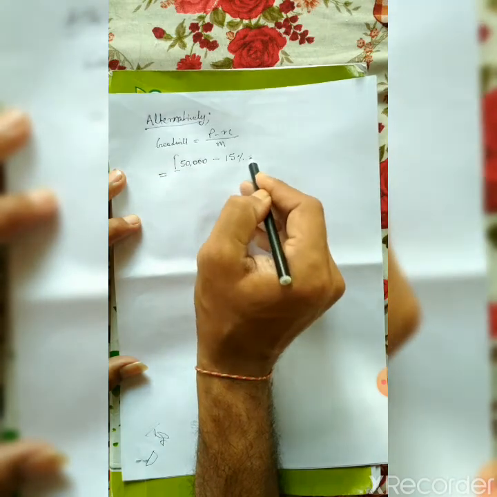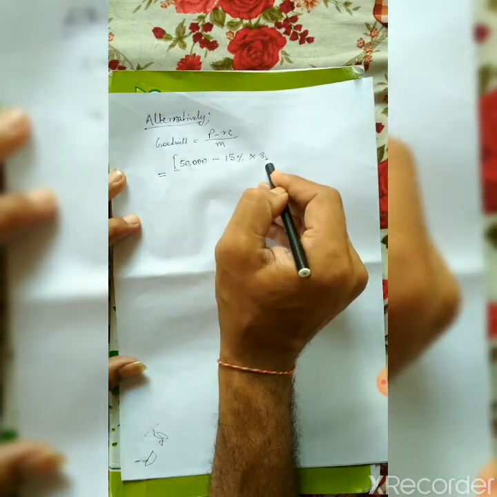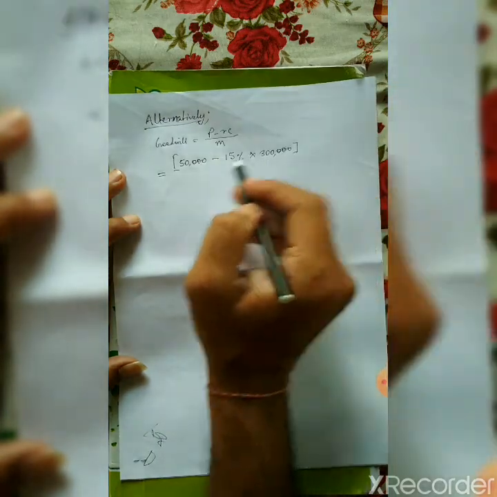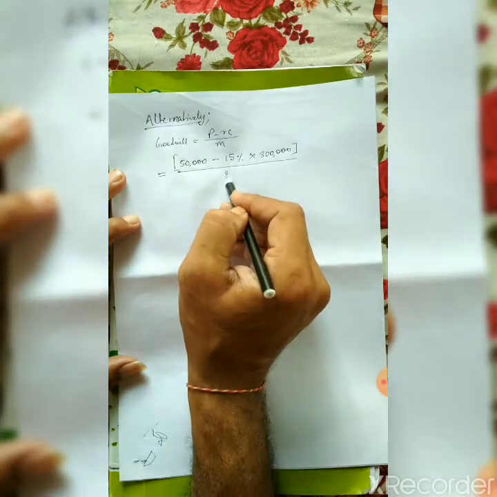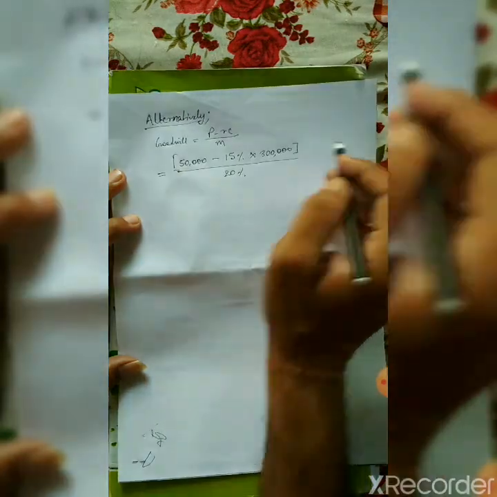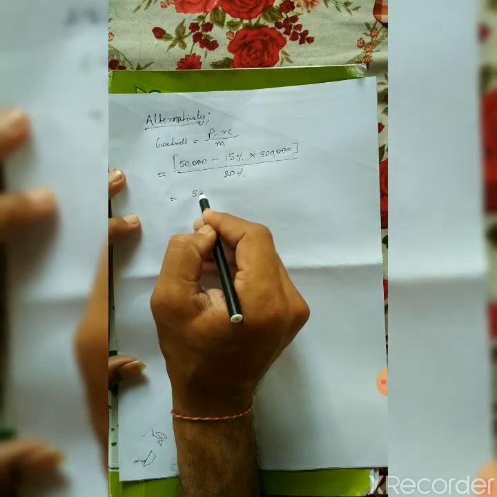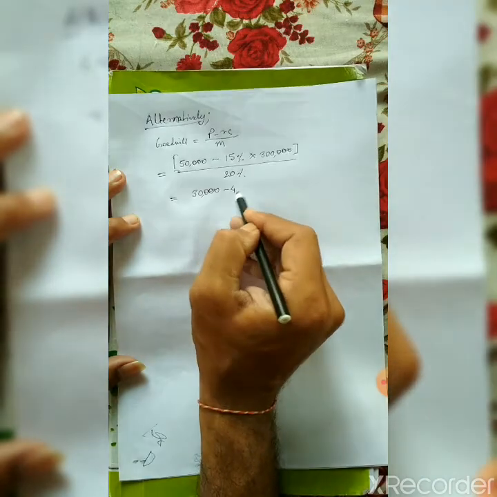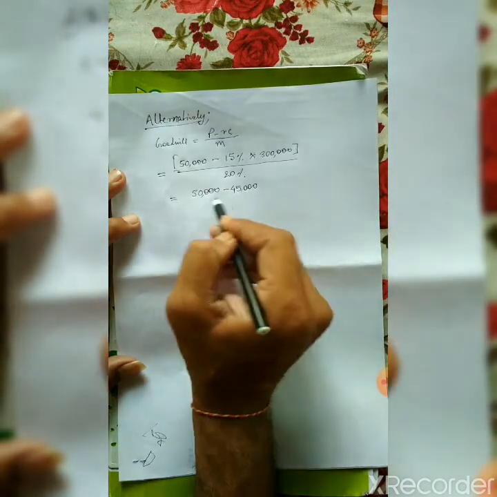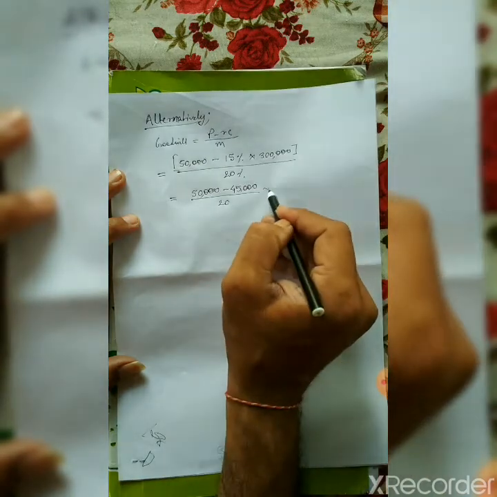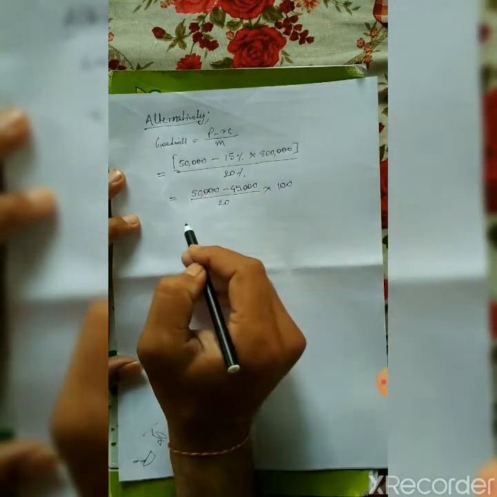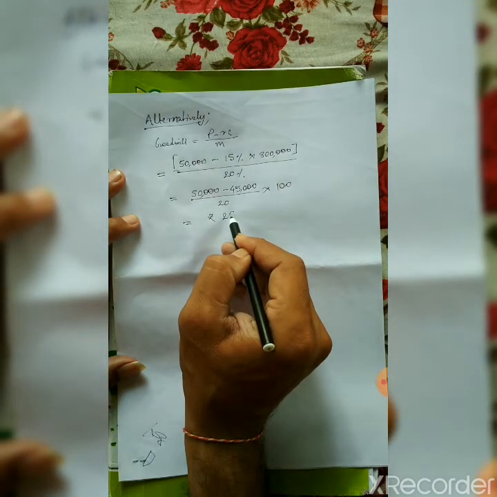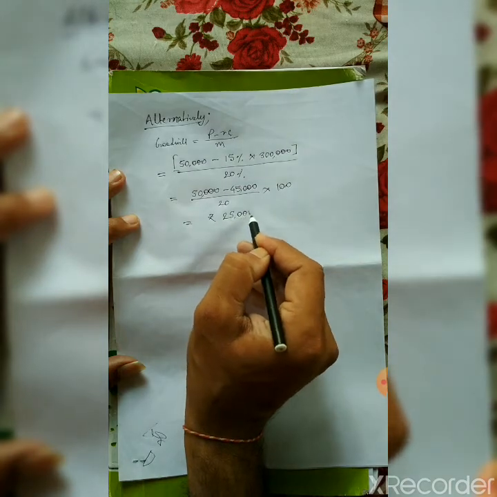So 15% of rupees 3 lakh divided by capitalization rate, that is 20%. So 50,000 minus 45,000 divided by 20 into 100. By calculation we will get again the same amount, rupees 25,000. So you will get the same value of goodwill.